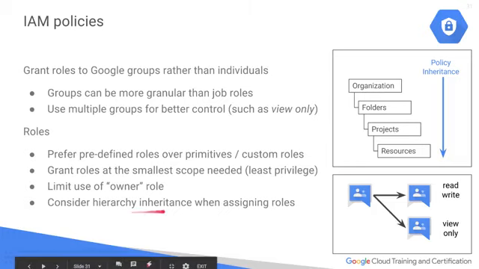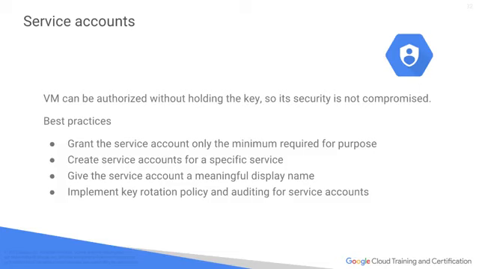But also consider hierarchy inheritance, because when you're assigning these roles, depending on what level you've assigned them to, somebody down here, you may give them the ability to change some of their roles, but it will not override anything that was created at a higher level. So much like the federal government, they kind of set up their policies and they pass along some leeway to the states and the states to the counties and the cities, etc. But the federal ones will always trump all of the things that the states may come up with.